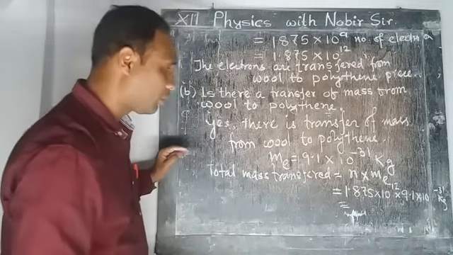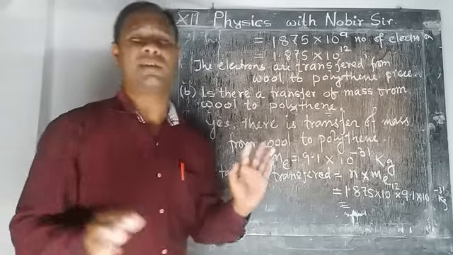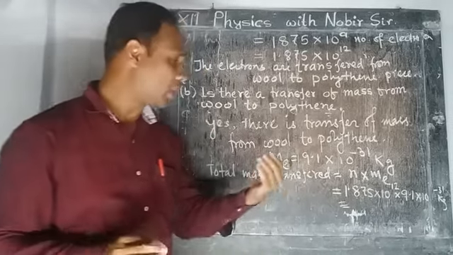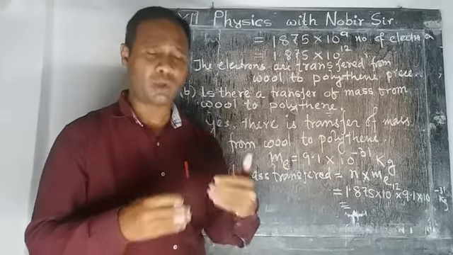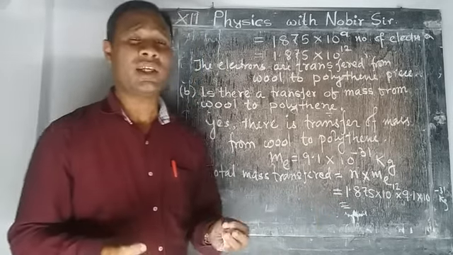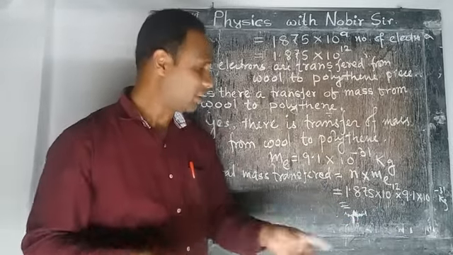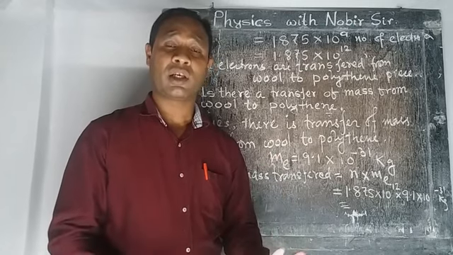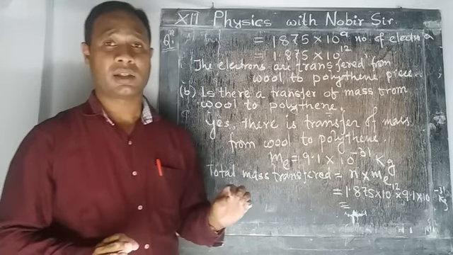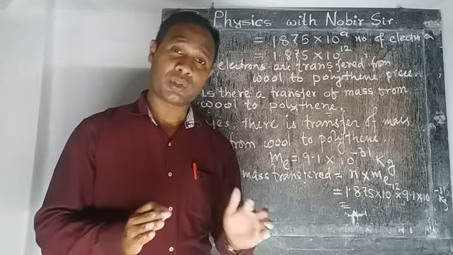But by simple calculation you can find this out. I am not going into the calculation part. It will be negligible, of the order of 10 to the power minus 18. So you can see that a negligible amount of mass is transferred, because the mass of an electron is very small. That is why we can ignore the mass as a total mass, but yes, there is a transfer of mass from the wool to the polythene piece. Okay, so this is the answer. This question was based on the quantization of charge along with this concept.